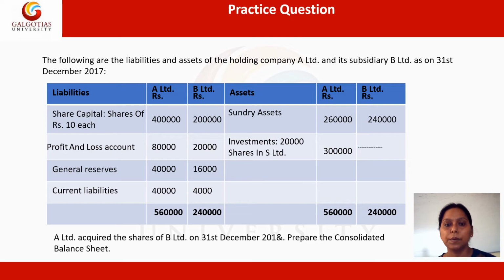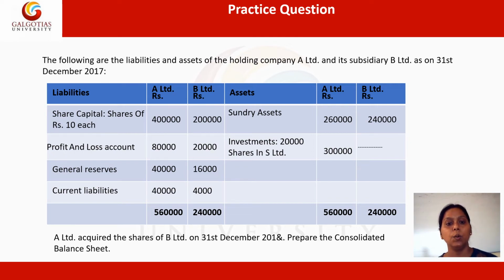Now let's take up a question in the same regard so that we'll understand it better. The question states the liabilities and assets of the holding company A Limited and its subsidiary B Limited as on 31st December 2017. There is a liability side and an asset side for A Limited, which is the parent, and B Limited, which is the subsidiary.